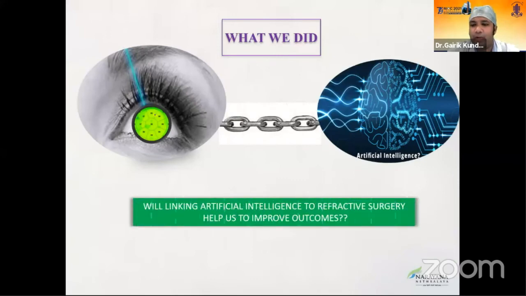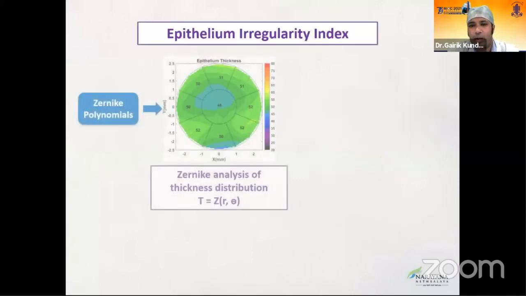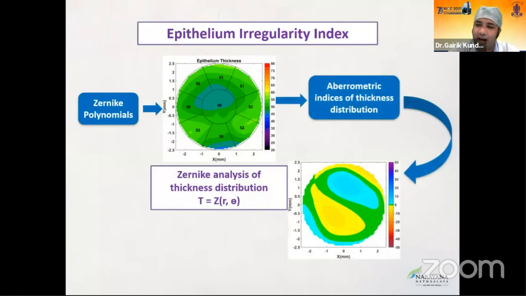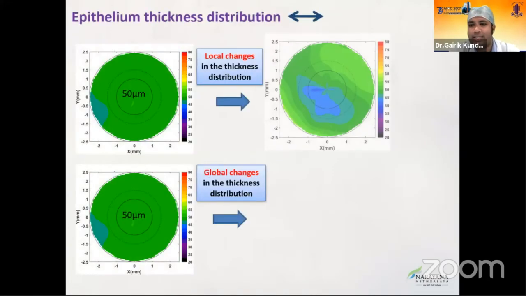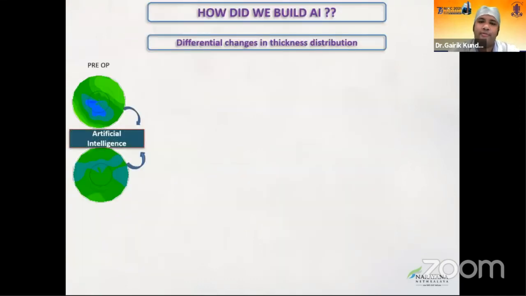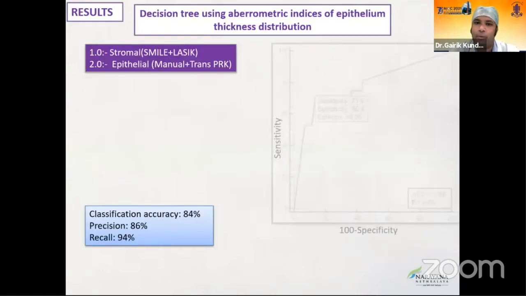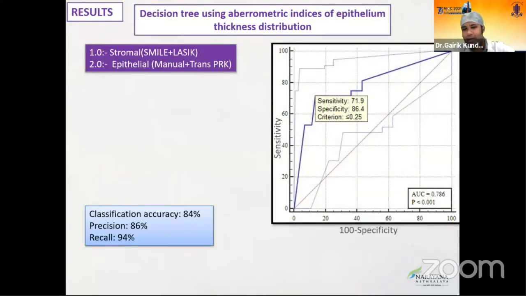This is the next aspect of work which we published, where we looked at a subset of patients who had undergone refractive surgery and quantified the indices from the OptiView scan, in these cases, no financial interests, and derived something known as epithelial Zernike indices, which were either focal changes or global changes. And what we figured was that an AI was able to pick up a suitable procedure by just looking at the epithelium.